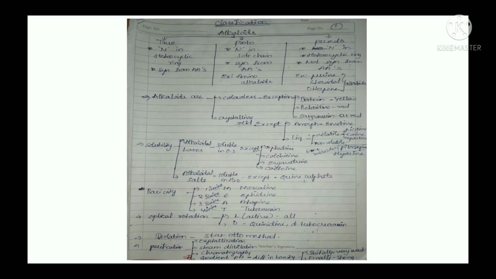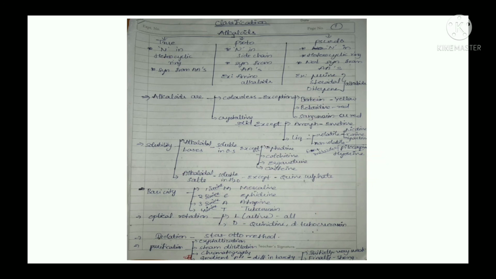And the last method is the gradient pH technique. Okay, so initially in the Stas-Otto method we have collected free bases. So the free bases may contain strong bases and also weak bases. So now we have to separate weak bases and strong bases. In the gradient pH technique, first the crude alkaloid mixture is dissolved in 2% tartaric acid solution, and then it is extracted with the organic solvent which is benzene. Then in the first step we get the weak bases.